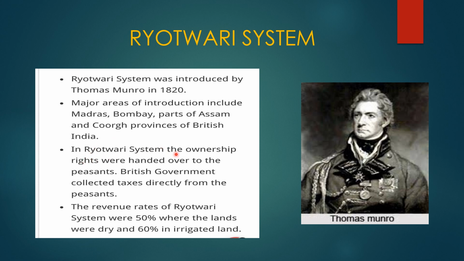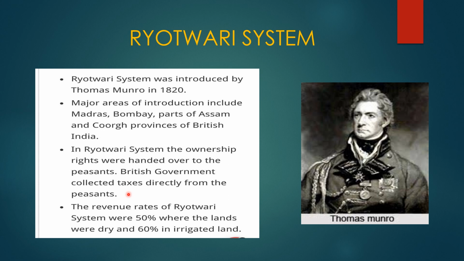In the Rayotwari system, the ownership rights were handed over to the peasants. The British government collected taxes directly from the peasants. So under the Rayotwari system, the peasants, that is, the farmers, were the real owners of the land, and the British government directly collected the revenue from the peasants.